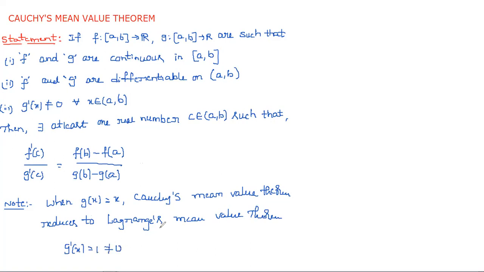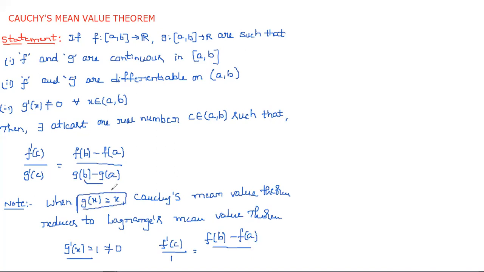And if you substitute in that, we get f dash of c by g dash of c. What about g dash of x here? It is 1. So g dash of c is nothing but 1. So this is equal to f of b minus f of a by g of b minus g of a. What about g of x here? g of x is nothing but x.